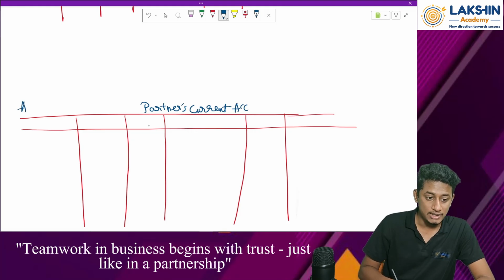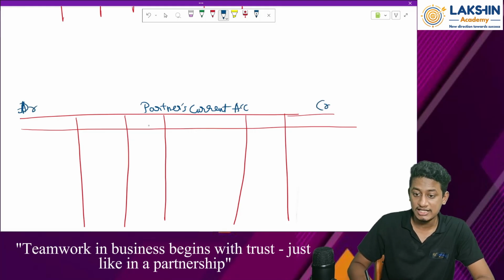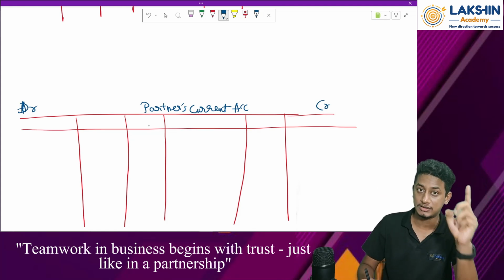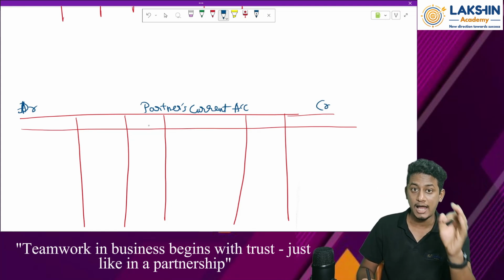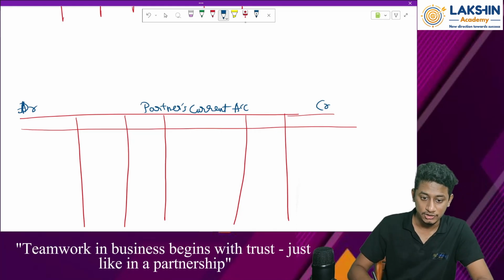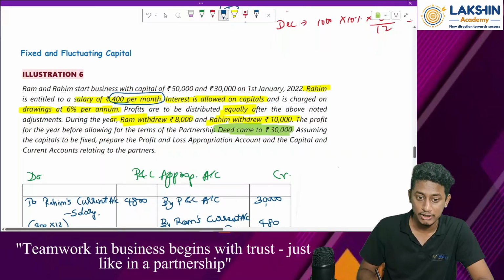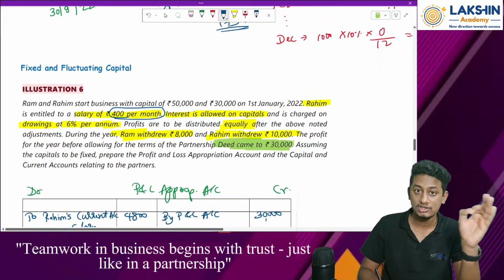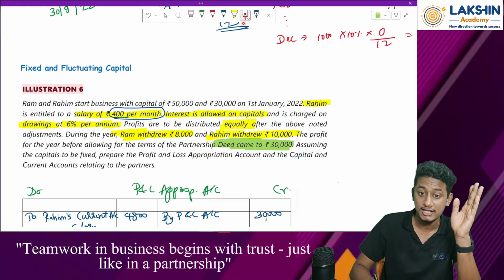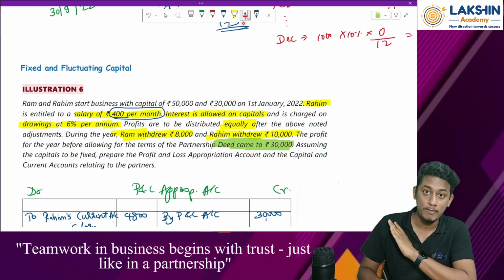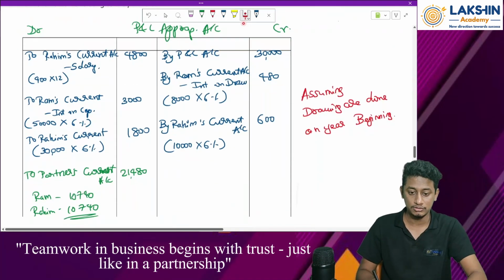What comes up in partner's current account? All the other miscellaneous entries that were not to be taken to the capital account, right? Because as per the question, we need to follow the fixed capital system or fixed basis. So first of all, any opening balance of the current account given to us? No. No opening balance of current account given to us. Why? Because we are at the starting of the business, so there is no balance available for current account. So start as it is.